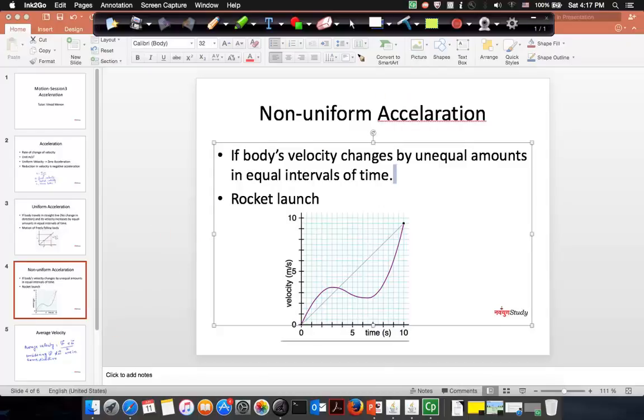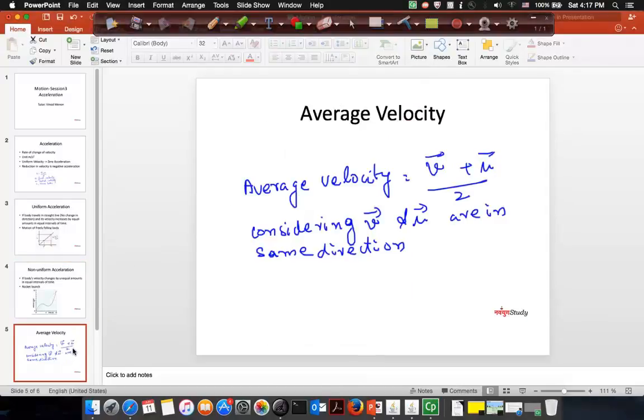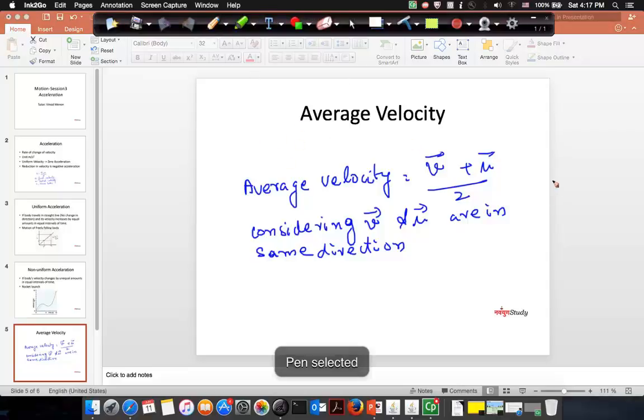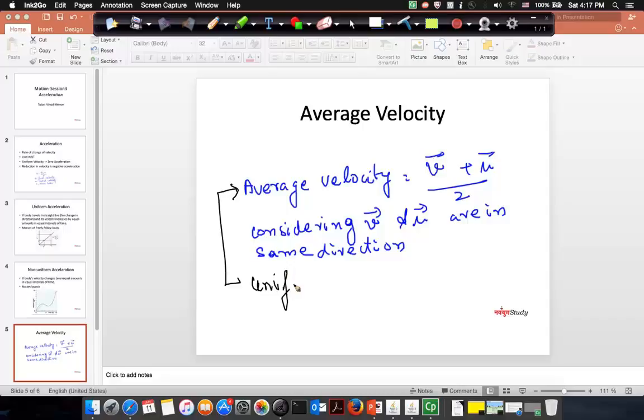So let us just move to the next term, which is average velocity. Now, what is average velocity? Assume that a body is uniformly accelerated, that's a very important point. Whatever average velocity you're talking about, this equation applies to a uniformly accelerated body.